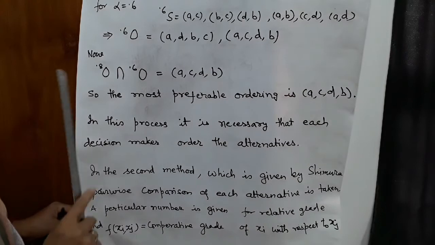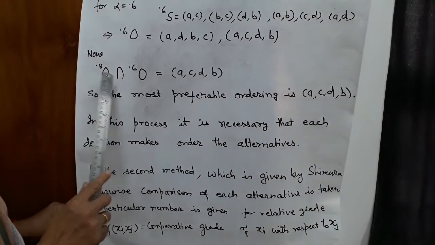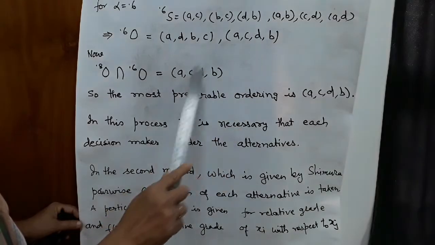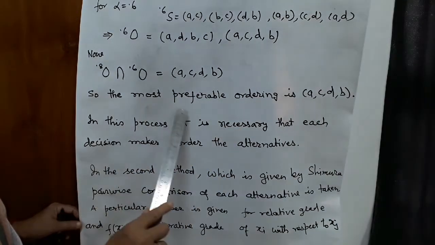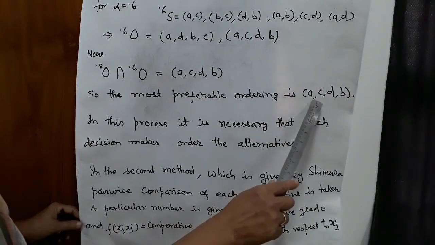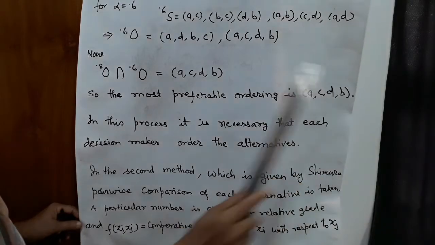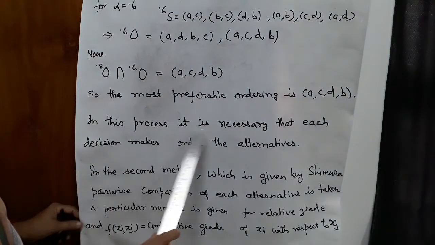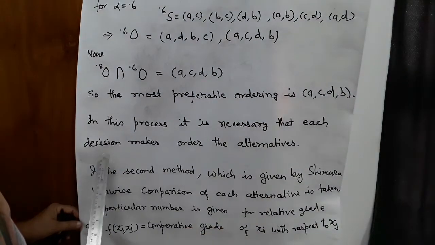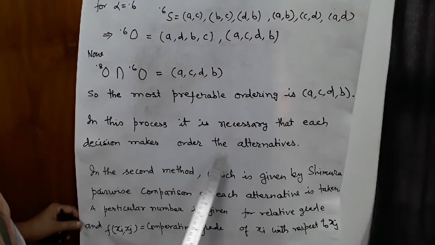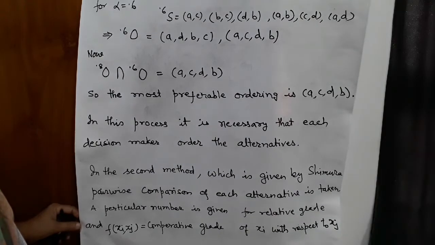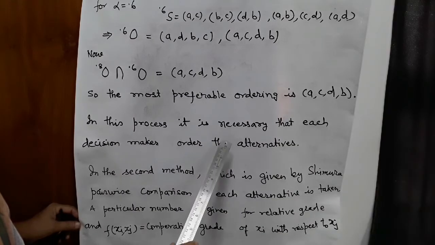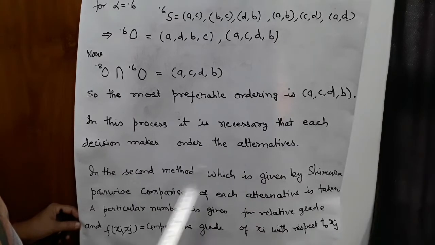When we arrange by this method, we get A, D, B, C and A, C, D, B. Now 0.8 O intersection 0.6 O is equal to A, C, D, B. So the most preferable ordering is A, C, D, B. In this process, it is necessary that each decision maker order the alternatives.